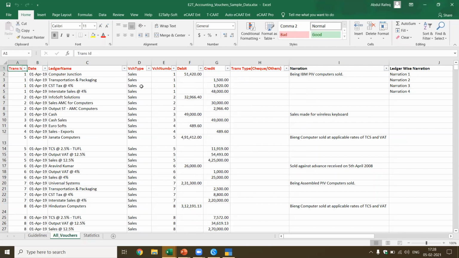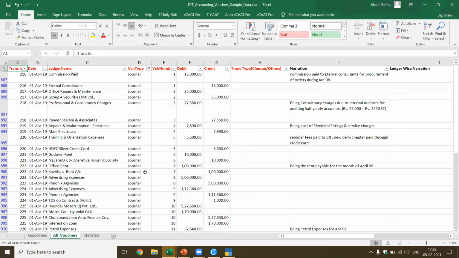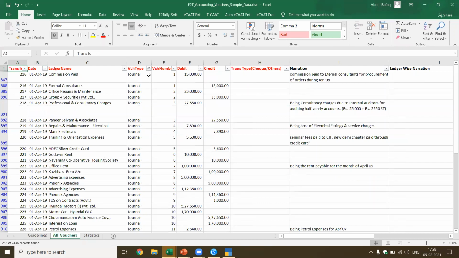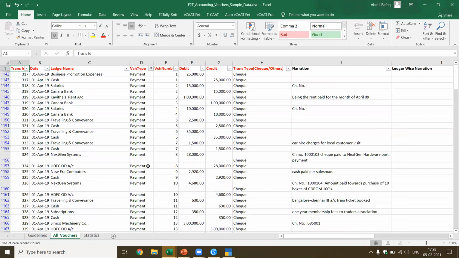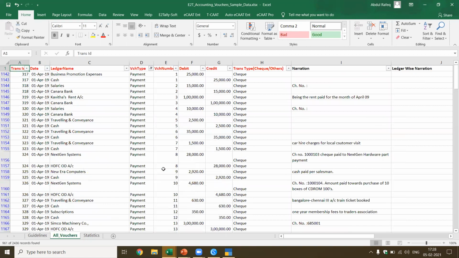Now, I don't want to individually go, but for the purpose of this simple example, let's pick up one example. Let's say I pick up the journal entries. Let me see how many journal entries there are, so that when you import, you can cross-check whether it's there. Now we got 101 journal entries. Similarly, let's pick up payments. I've got these payments. There are 440 payments. Now I'm going to remove the filter and we will import it.